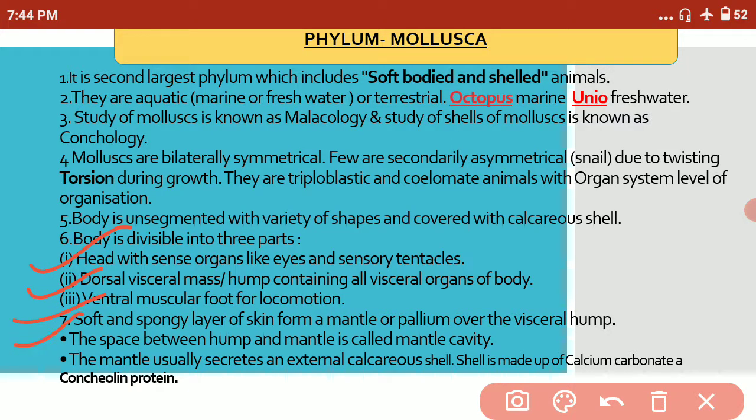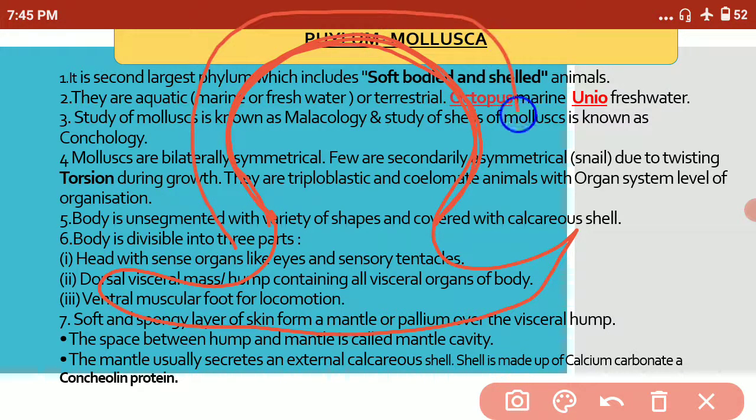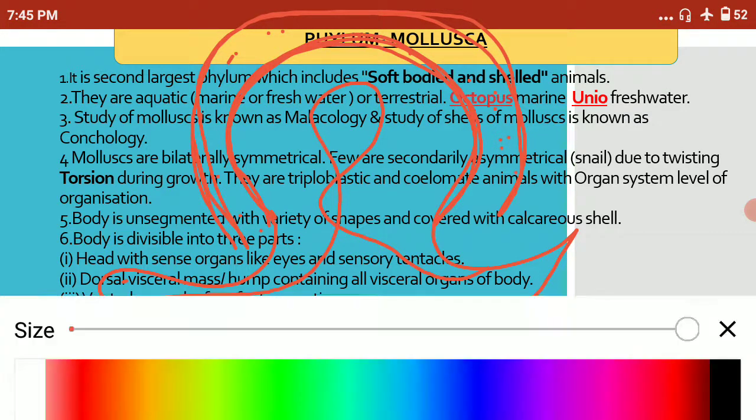Now coming to the next point, a soft and spongy layer of skin forms a mantle. See, this is a particular animal and this is the mantle. This gives rise to and secretes the shell. This is the shell and this is the mantle, and in between these two there are the eyes and the digestive system. This particular cavity is known as the mantle cavity.